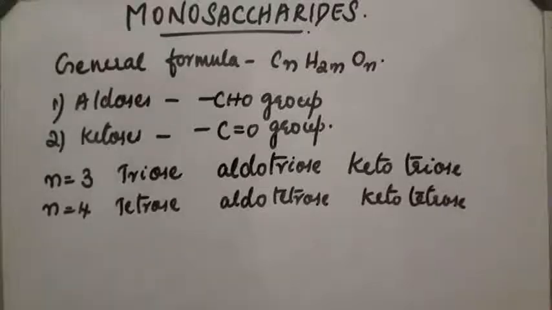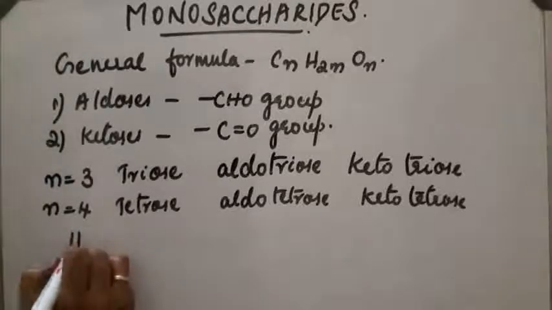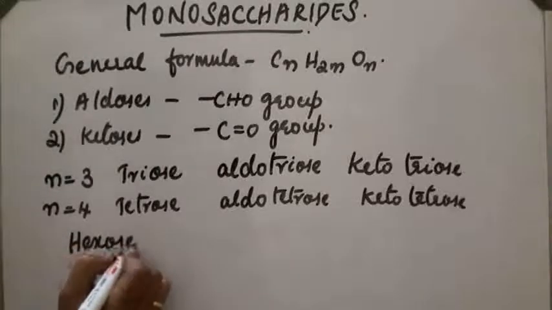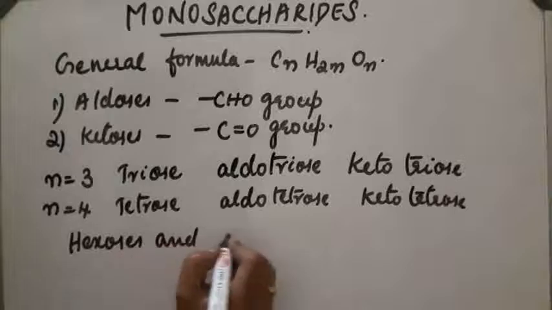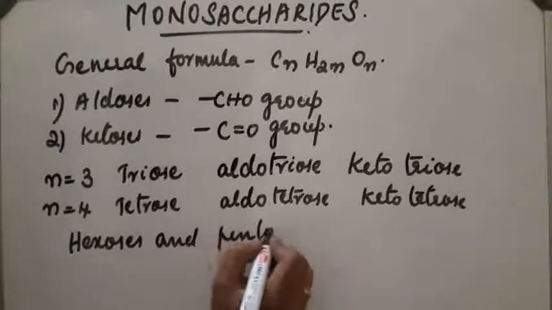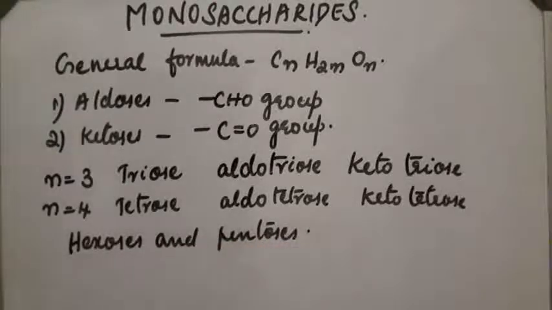Among these, the most important monosaccharides are hexoses and pentoses. Two common hexoses are glucose and fructose.